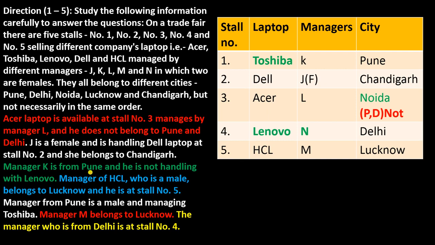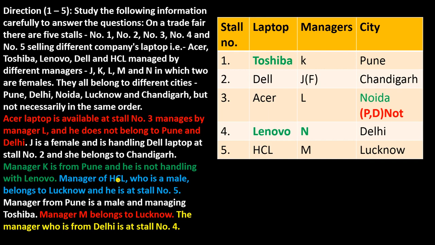Manager K is from Pune and he is not handling Lenovo. Now it is clear that manager K is from Pune and he is not handling Lenovo. That Lenovo laptop does not belong to K. You have to just skip this line now because here only this much information is given. So you just skip it, read the question, read the next line.